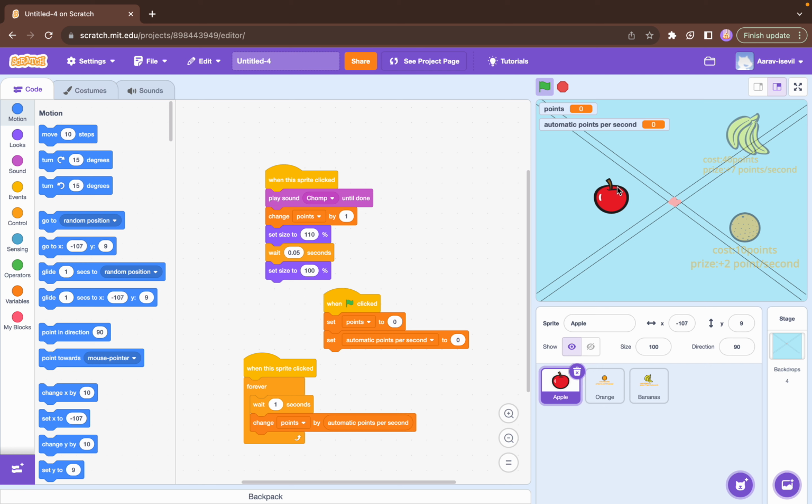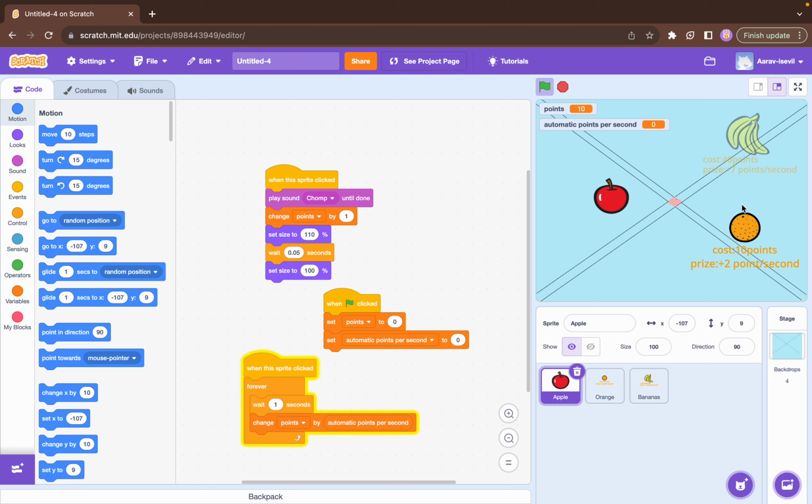So a click game is where you click an object and you earn points from that object. For example, I have this apple, which is a sprite. If I click on the apple, it makes a sound. At the top left-hand side, you can see the points increasing as I touch the apple, as I click the apple.